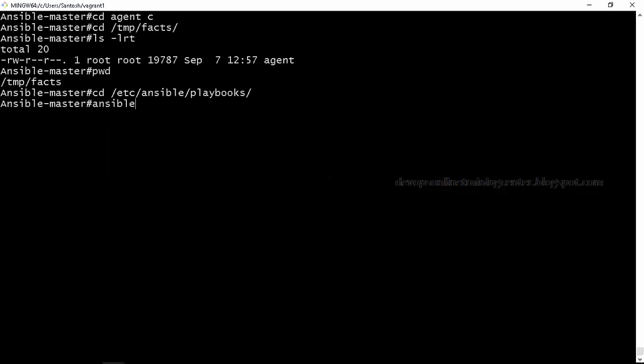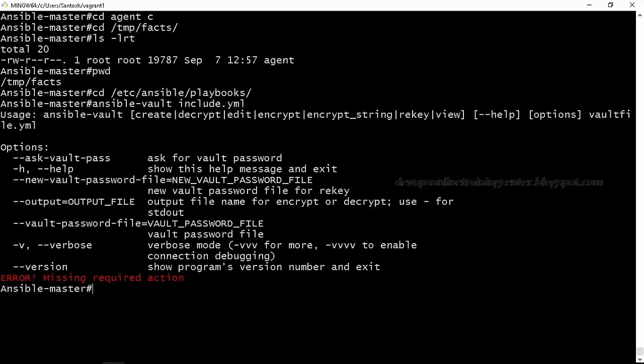Ansible Vault is a command, and let us say I have some playbook. What is the playbook we have just now seen? include.yaml. Let us say include.yaml and enter. Ansible Vault.